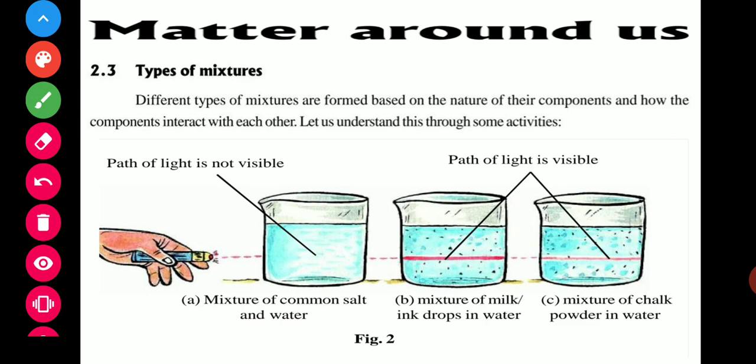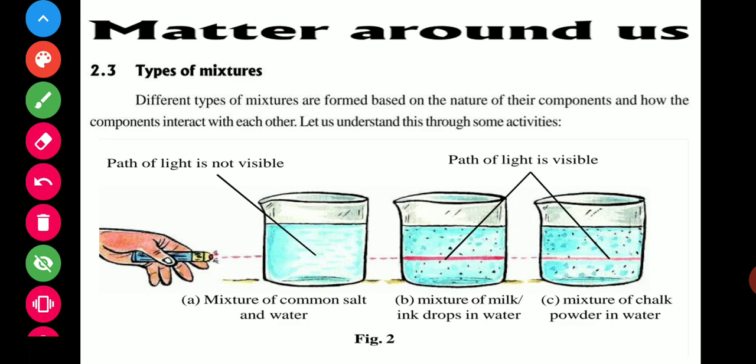Now, matter around us. First of all, you can see matter around us. You have seen three pots here, and that is the beaker. In these beakers, some solutions are there.